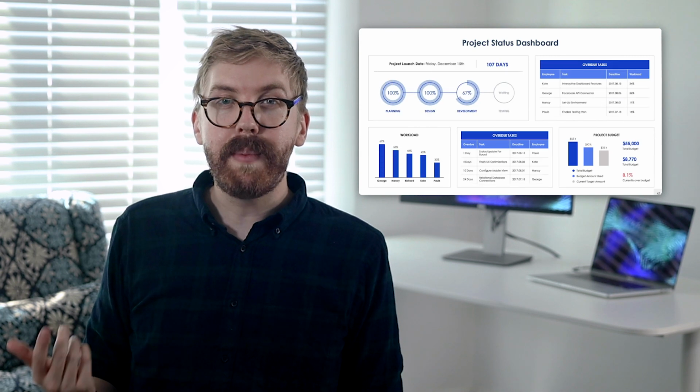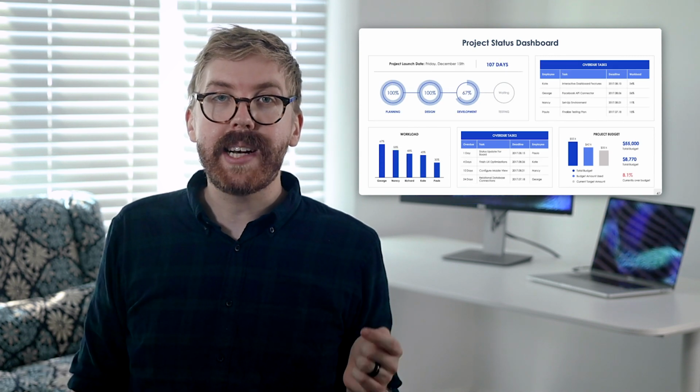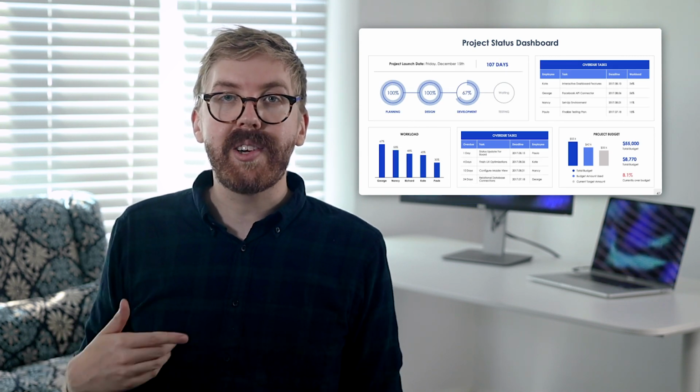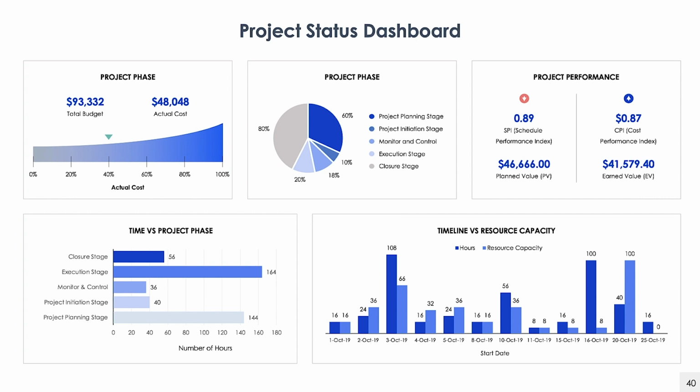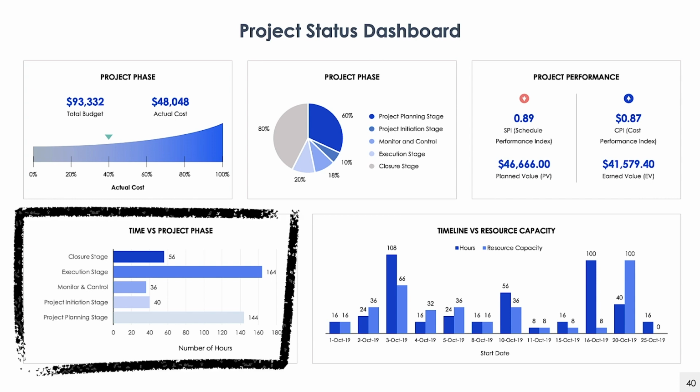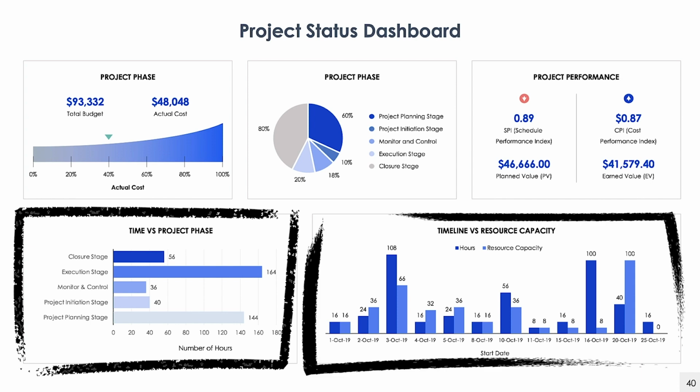Now, you have a plan, but how is that plan going? Successful project managers can use a project status dashboard tool to track their project status across phases and key performance indicators. This dashboard helps communicate project updates to external stakeholders and internal team members. You can measure your time versus product phase and timeline versus resource capacity to measure your current status against goals outlined in the project charter.